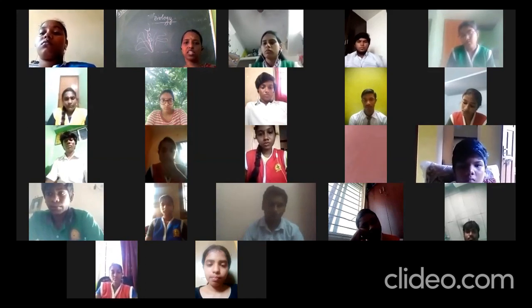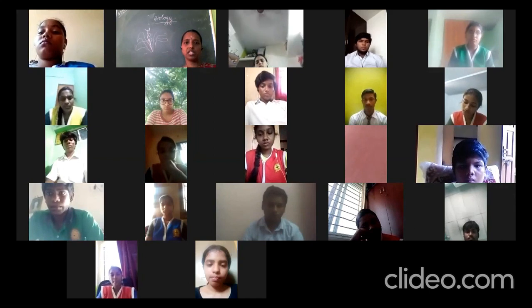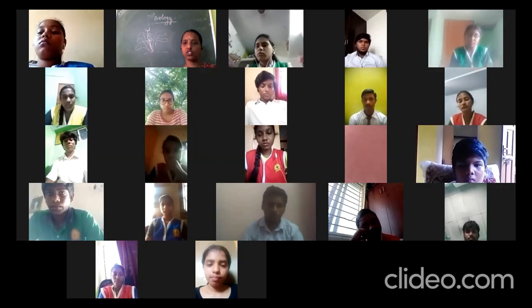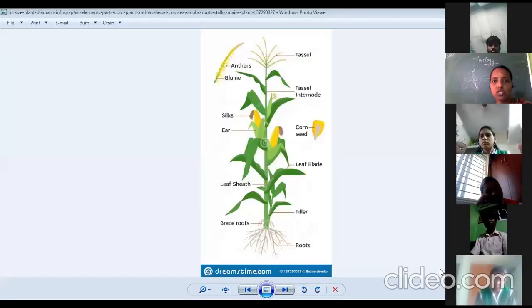So they can be easily pollinated. And I will show the picture of the corn. Now you are able to see the structure of a Zea mays plant. Able to see a Zea mays plant? Yes. In the Zea mays plant, as I said, the tassel is borne at the tip.